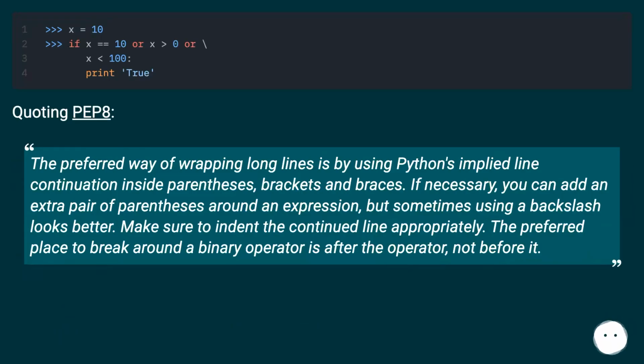Quoting PEP 8: The preferred way of wrapping long lines is by using Python's implied line continuation inside parentheses, brackets, and braces. If necessary, you can add an extra pair of parentheses around an expression, but sometimes using a backslash looks better. Make sure to indent the continued line appropriately. The preferred place to break around a binary operator is after the operator, not before it.